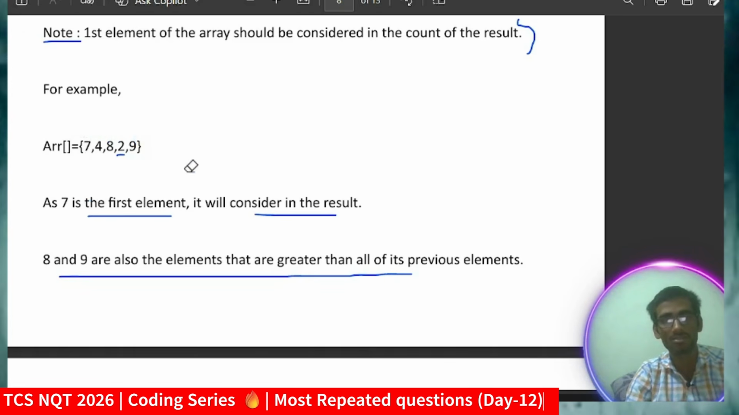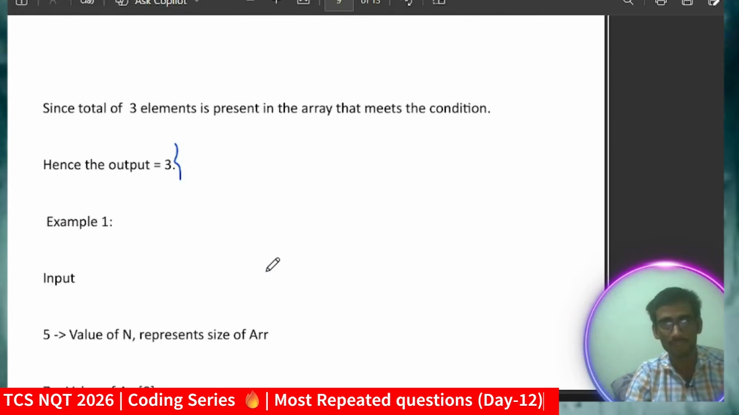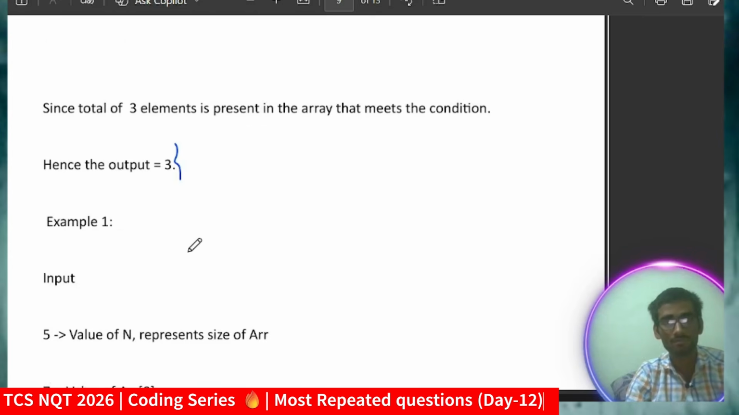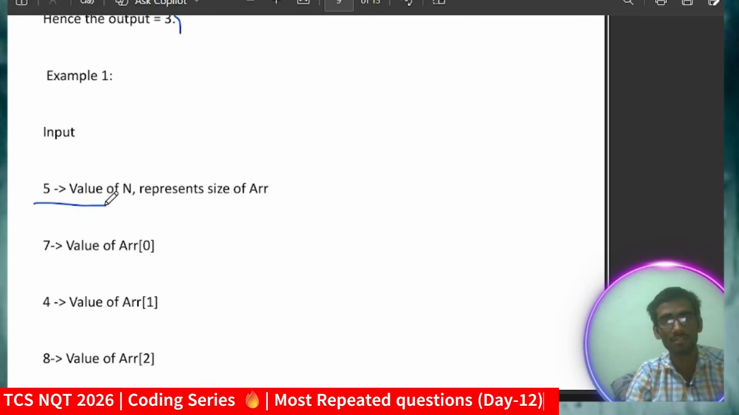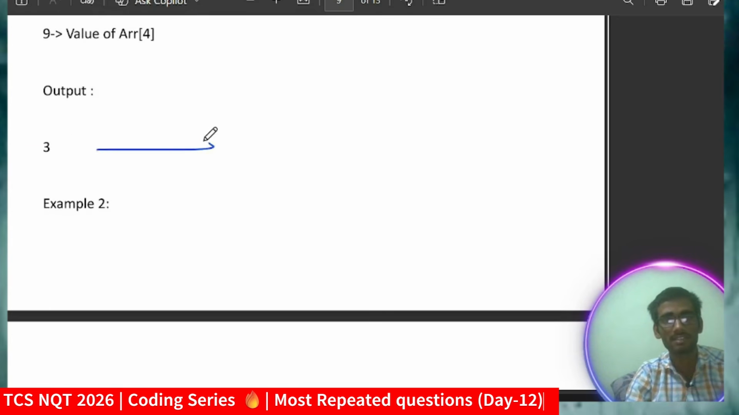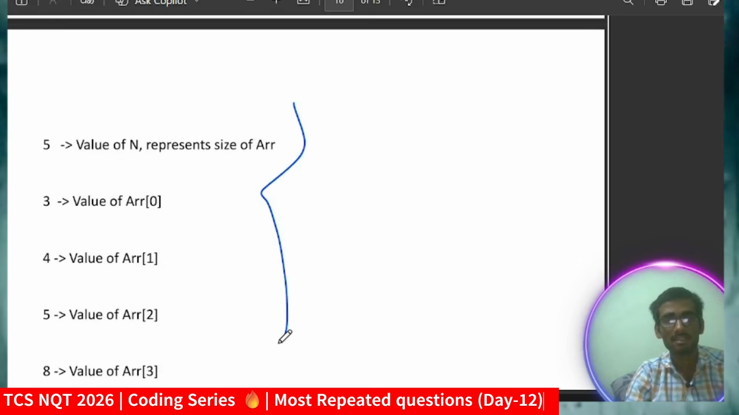Another thing, you just have to count those. Again, pause this video and try to solve by yourself. If you solve it, nice, then come to our solution and you can go through it. So suppose these are the input values, n is 5, and then I will take all those values 7, 4, 8, 2, 9, and it will basically give the output. And this is example 2. You can go through it.